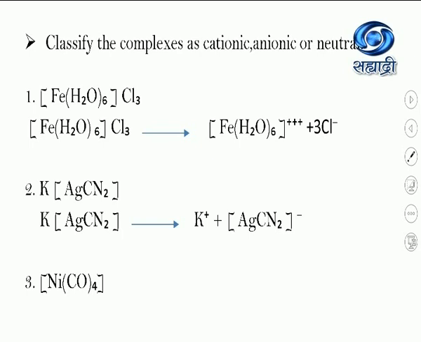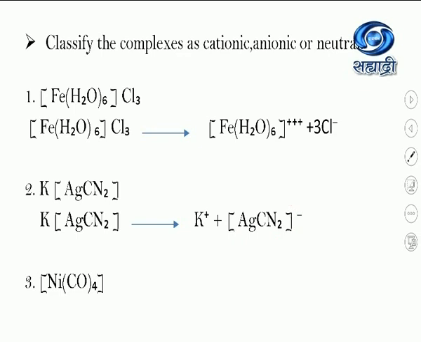In the second example, that is K[Ag(CN)2], if this undergoes ionization, it gives K plus and [Ag(CN)2] minus. Here, after writing the ionization reaction, you can see there is a negative charge on the coordination sphere.